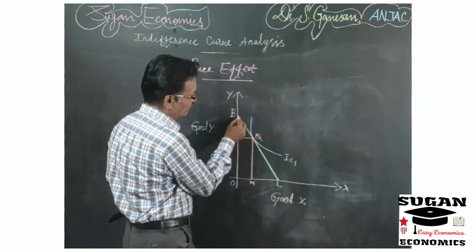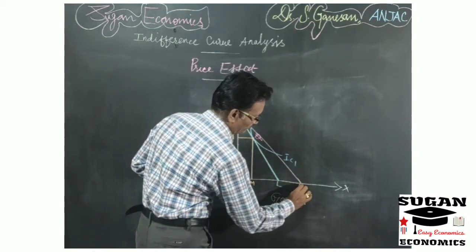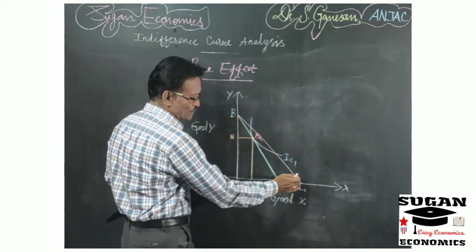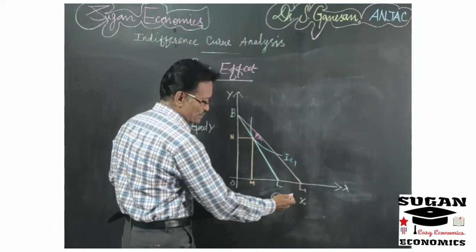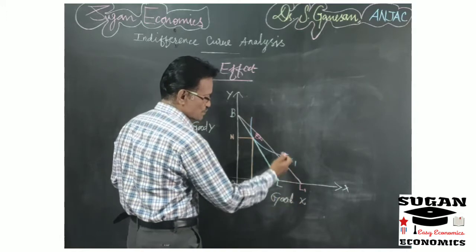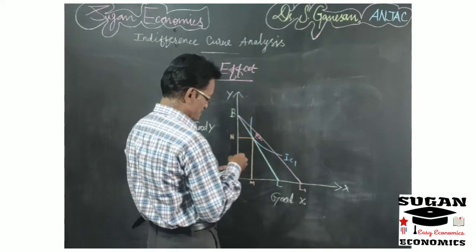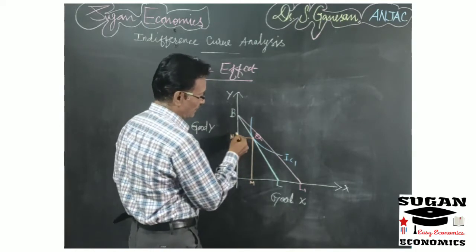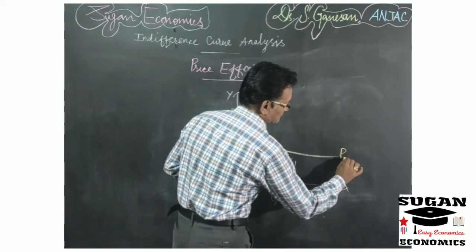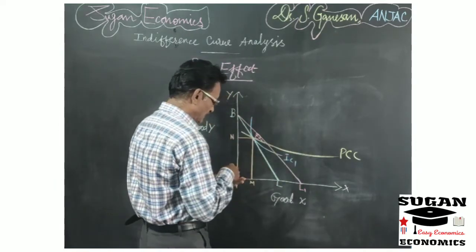So now we have to change the budget line. So you draw a budget line BL1. So this is a new budget line. So here at that time the consumer will get more amount of the commodity X. So definitely he has to change his indifference curve. So here now first you draw the price consumption curve. So now then only it is easy for you to draw the tangent point.